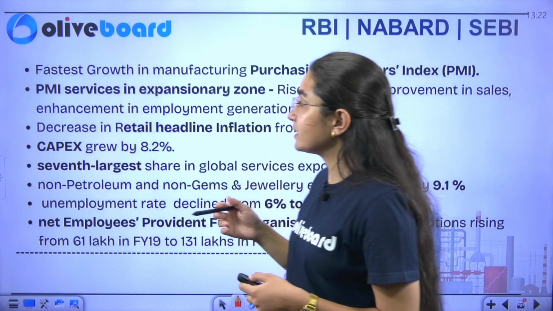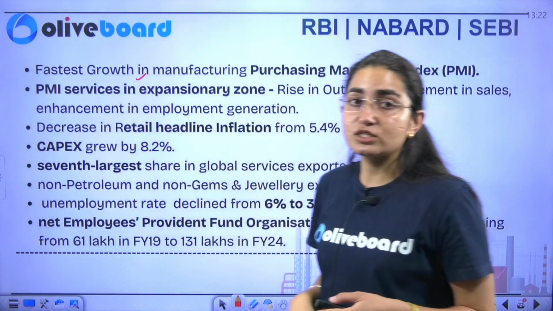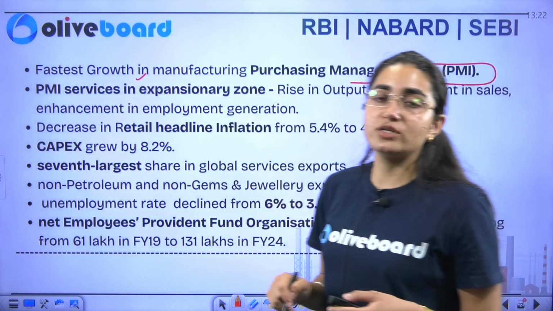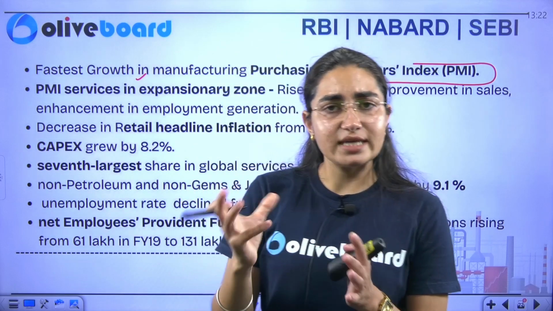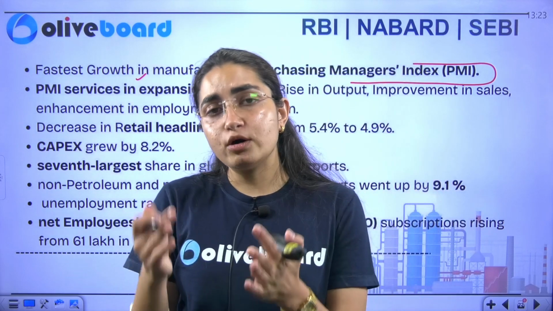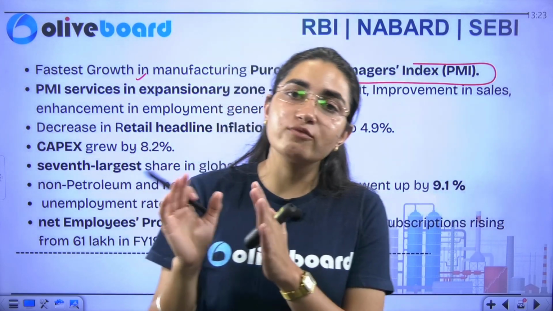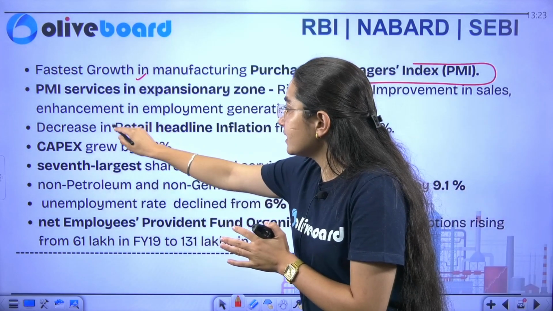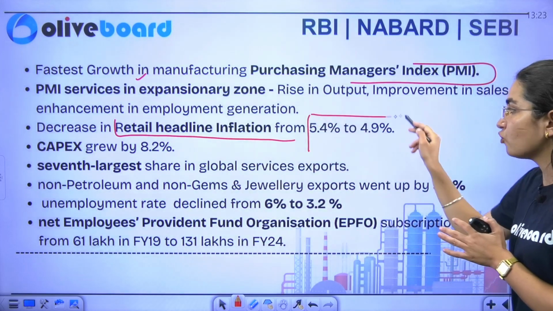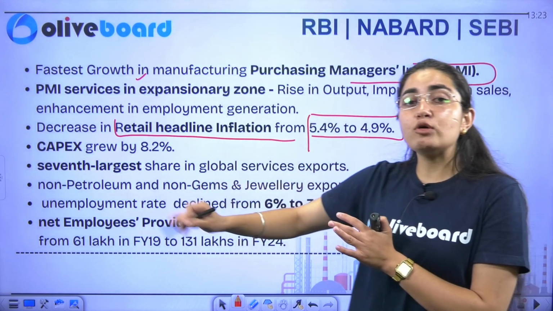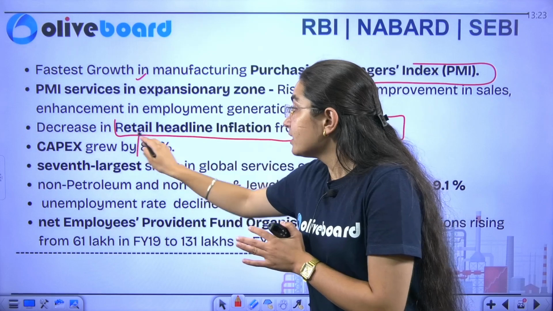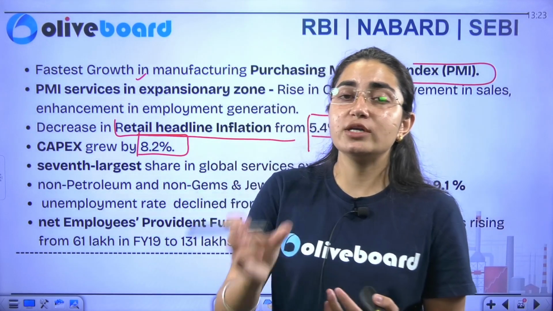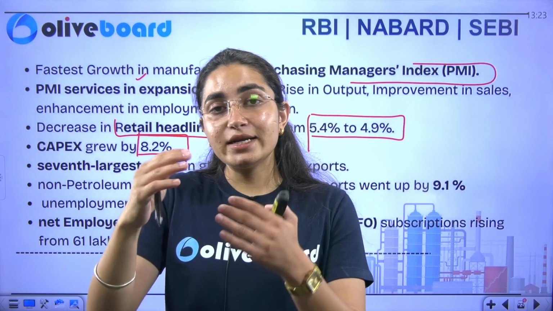Next, this particular survey says that there is the fastest growth in the manufacturing purchasing manager index. Your purchasing manager index says that somewhere there is something wrong in the manufacturing sector, but the services sector is performing very well in the economy. Similarly, there is a decrease in retail headline inflation from 5.4% to 4.9%. Capital expenditure grew by 8.2%. Now we all know that if the government is spending a lot on generating more capital, that will create what?